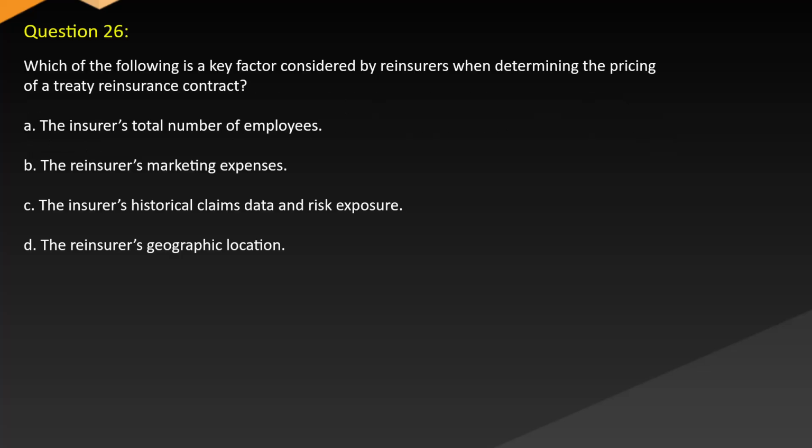Question 26. Which of the following is a key factor considered by reinsurers when determining the pricing of a treaty reinsurance contract? A. The insurer's total number of employees. B. The reinsurer's marketing expenses. C. The insurer's historical claims data and risk exposure. D. The reinsurer's geographic location.